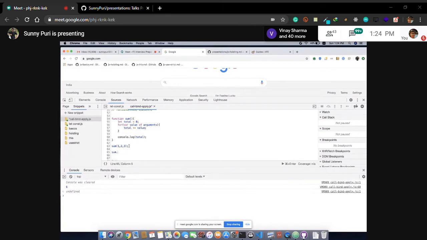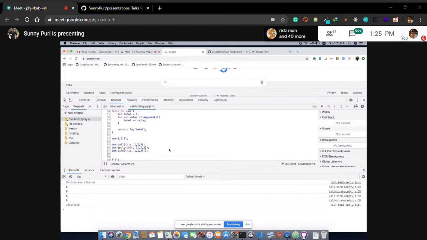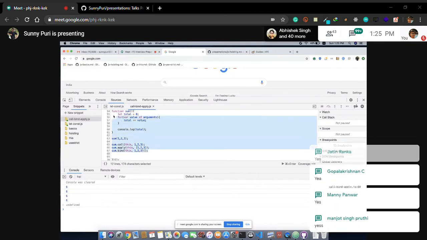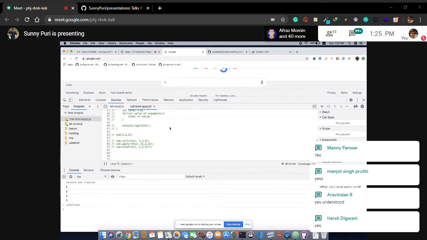It's a recap for call, bind, apply. So how can we do this? Simple, using call. How can we do it using apply? Just enclose this in an array. Then bind, same as this, but call again. This is clear. Till this, everyone is clear, right? Nice. Let's comment it out. So how should we use apply and call, and when to use them?